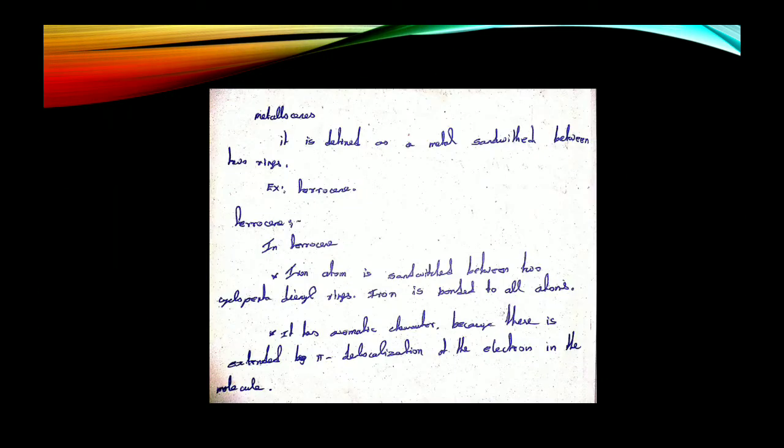Now we are talking about cyclopentadienyl complexes. First, we are talking about what a metallocene is. It is defined as a metal sandwiched between two rings. Example, ferrocene. In ferrocene, the iron atom is sandwiched between two cyclopentadienyl rings. The iron atom is bonded to all atoms of the rings. It has aromatic character because there is extended pi delocalization of electrons in the molecule.